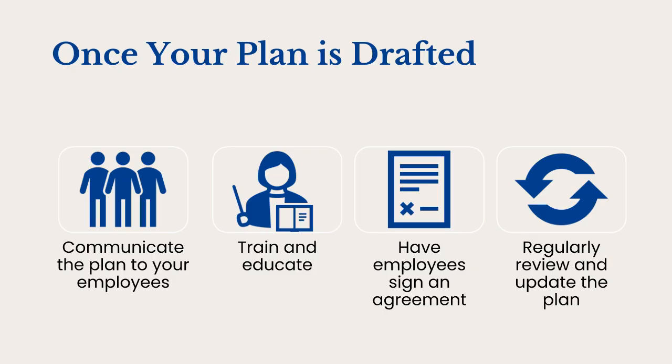Finally, make sure that you regularly review and update the plan to reflect any changes in IRS regulations or company policies. This can involve consulting with a tax professional, conducting periodic assessments of the plan's effectiveness, and communicating any updates or changes to everyone who may submit expenses to your business.